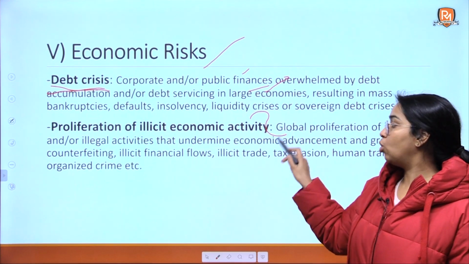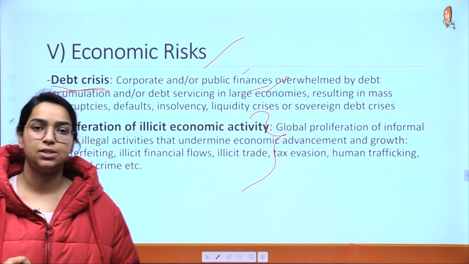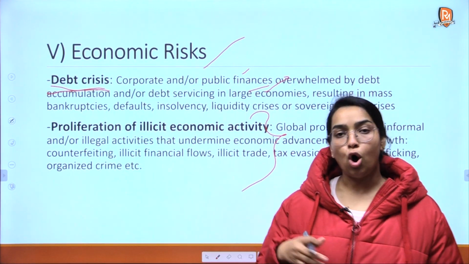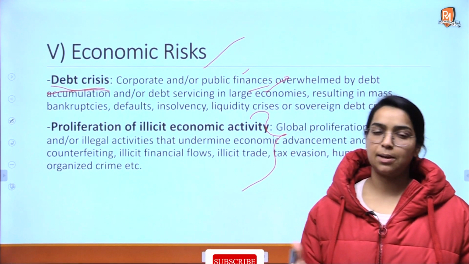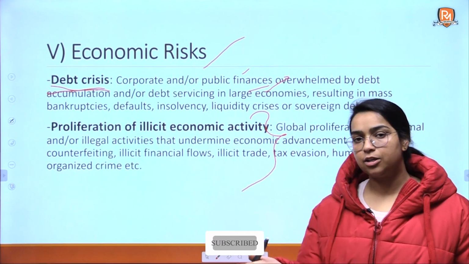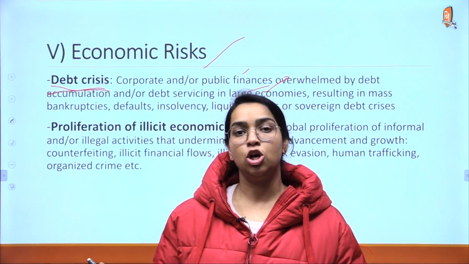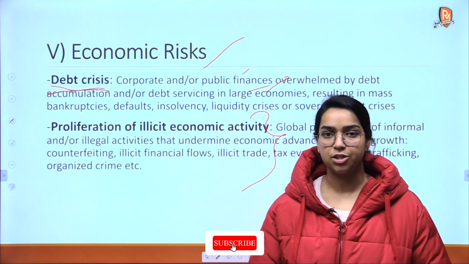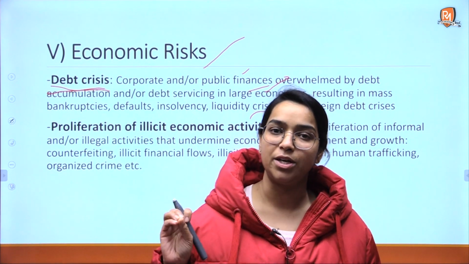Then there is also increase in illicit activity around the world, like fake currency, like trafficking or terrorist financing. So all these economic risks will again lead to instability in society and impact the economy of the world negatively. So these risks also need to be taken care of by the policy makers. So that was all about this global risks report of 2022.